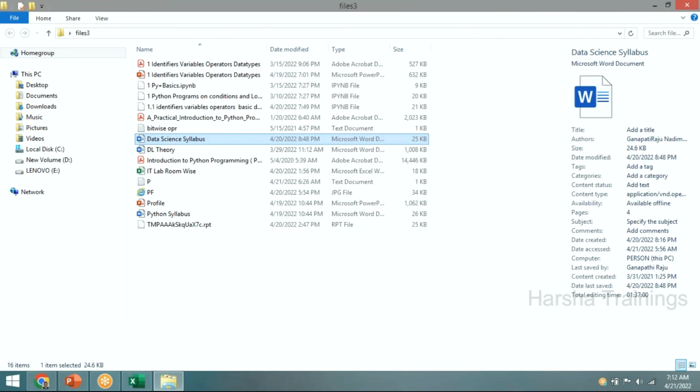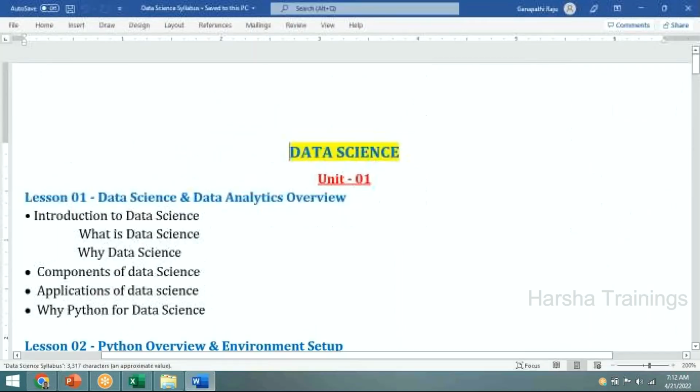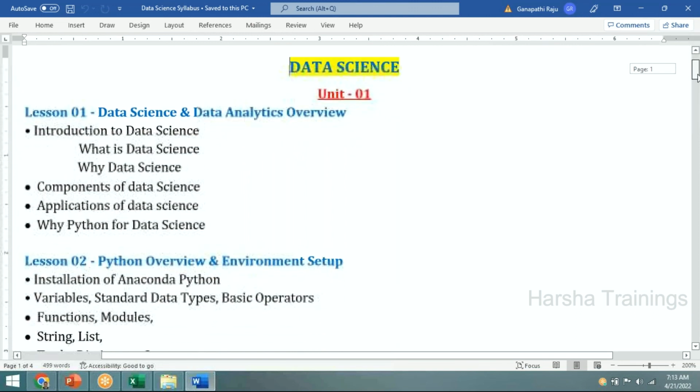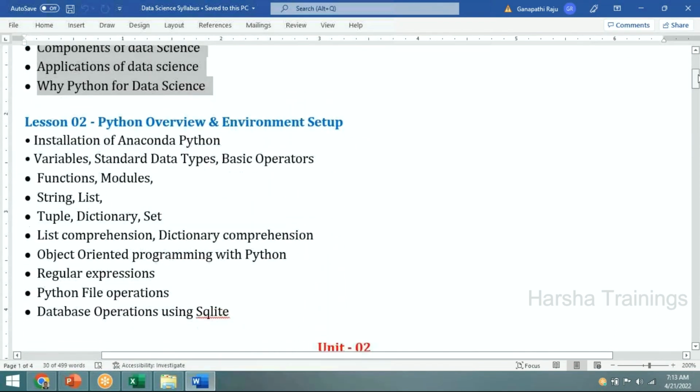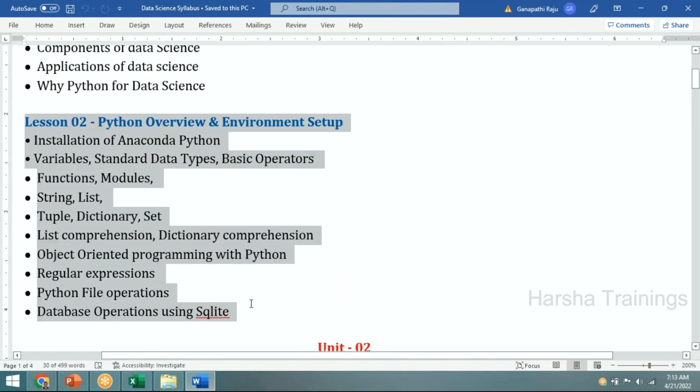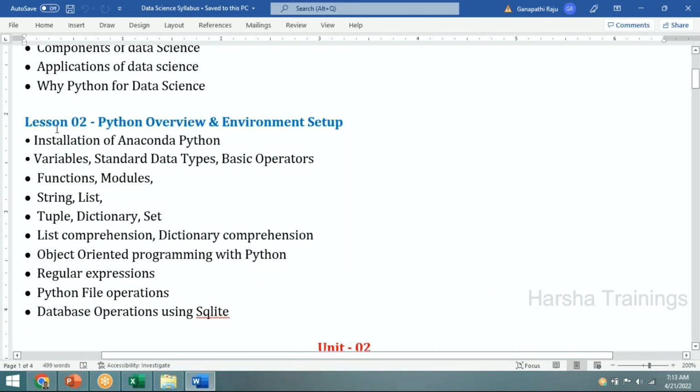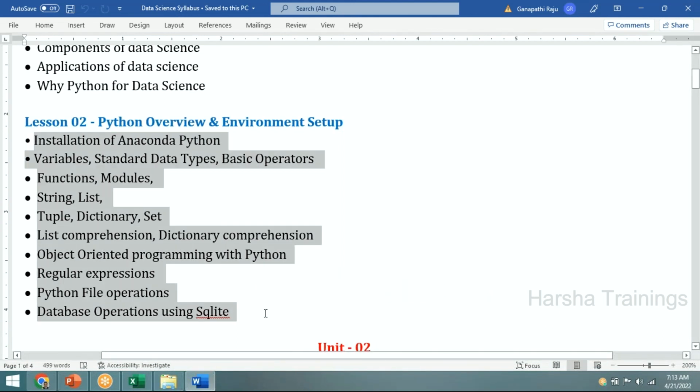Yeah, data science syllabus. Look here. I have divided our syllabus lesson-wise. First we'll discuss what is data science and why data science is required. Then the second chapter fully discusses core Python, because we have to work either with Python or with R, or with Java. Most of the cases I will use Python. This second chapter will take 10 to 12 days. Here I will cover everything in Python. If you know these concepts, you can do any kind of coding in Python.